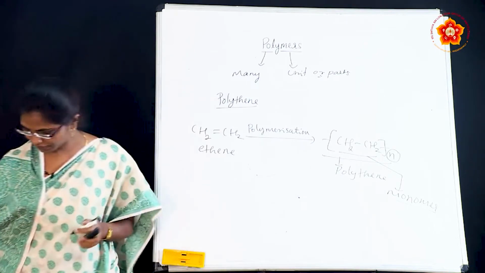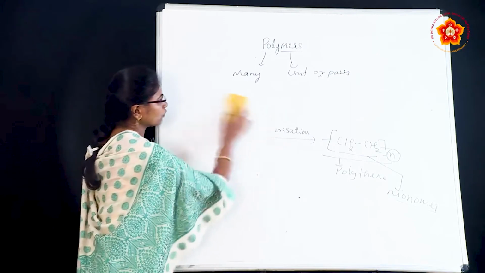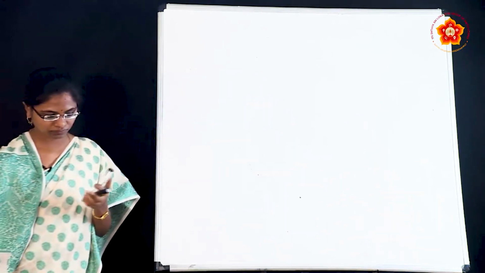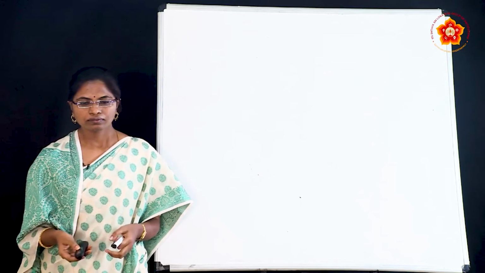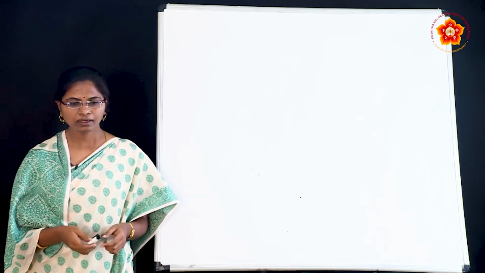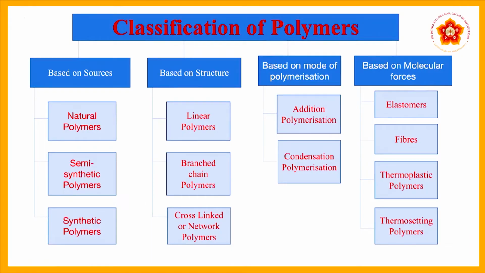Next we will discuss the classification of polymers. We classify polymers based on sources, structure, mode of polymerization, and molecular forces. The first one we divide into three categories: natural polymers, semi-synthetic polymers and synthetic polymers.